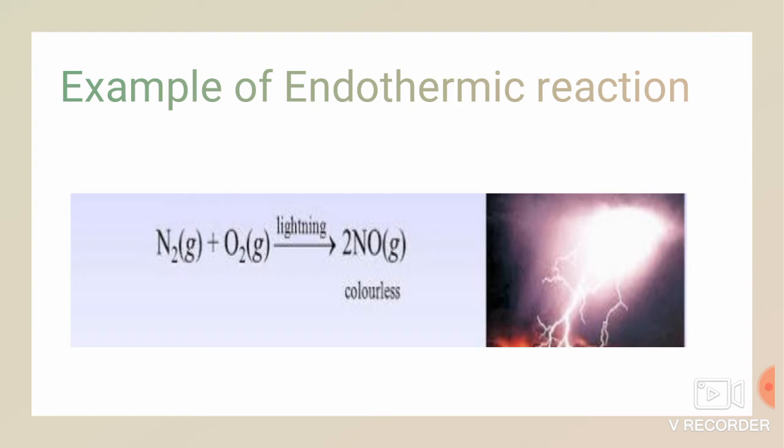What happens is, it gives nitric oxide, NO. So it is an endothermic reaction, because in this reaction, light is absorbed. The reaction takes place in the presence of electric spark. So it is one of the examples for endothermic reaction.